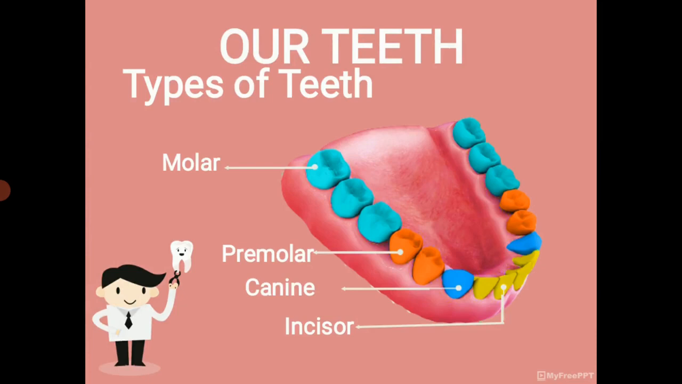Next, canine. There are 2 canines in the lower jaw. Similarly, in the upper jaw there are 2 canines. Totally 4 canines in our mouth.